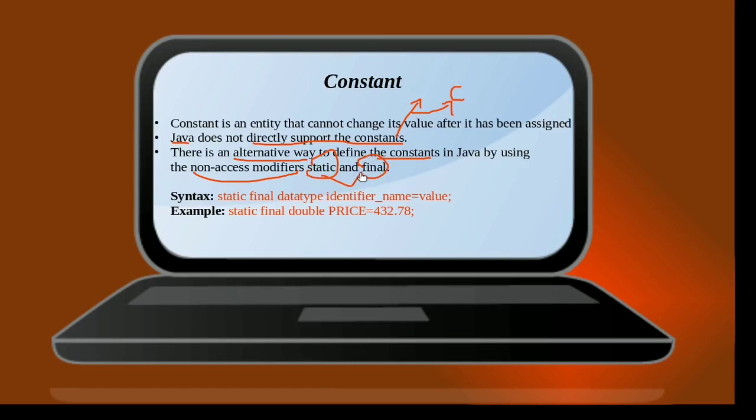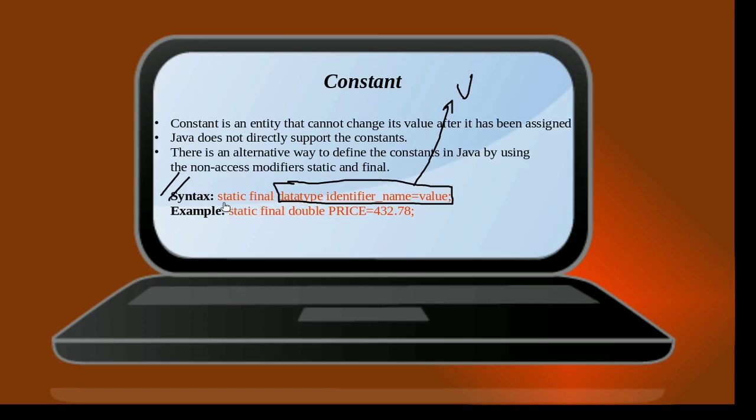Well, these two words, static and final, are keywords, and they have some special meaning to the compiler. Now if you look at the syntax for defining a constant, observe this particular portion carefully: this portion is exactly the same as the declaration of a variable. However, by adding these two keywords, static and final, we are turning this variable into a constant.